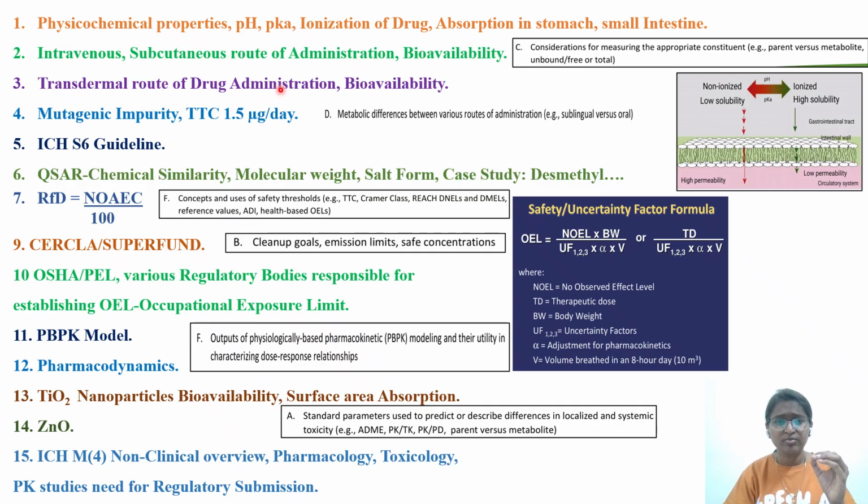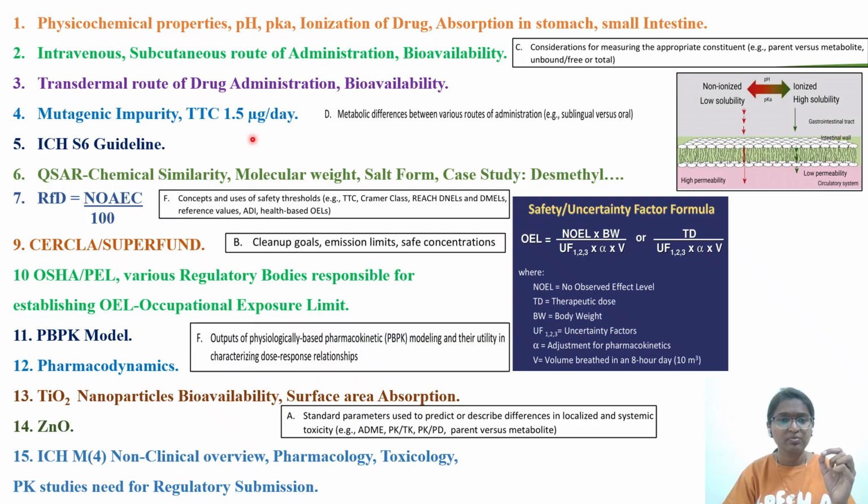So routes of administration is there in the DABT brochure. There is a comparison also you can see in this section: metabolic differences between various routes of administration. For example, sublingual versus oral, and here they have given a comparison between intravenous and subcutaneous. So like that you can check in the DABT brochure.